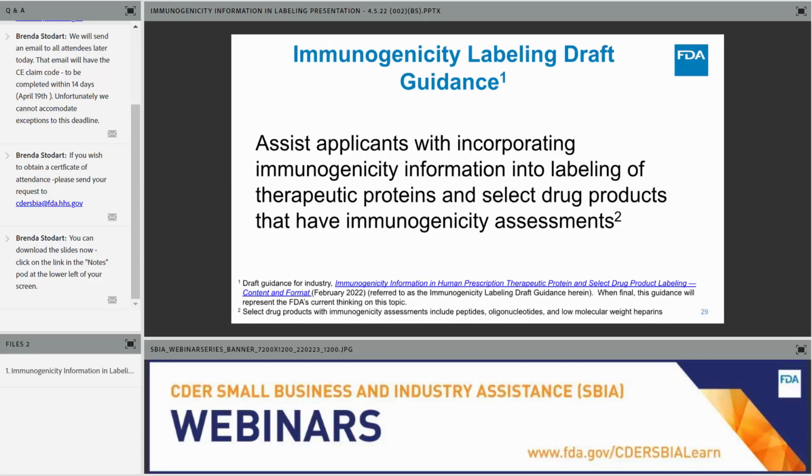So the main purpose of the guidance is to assist FDA staff and applicants to incorporate immunogenicity information in labeling in a consistent manner. And particularly within the purview of the guidance are therapeutic proteins regulated by CDER and select drug products that have immunogenicity assessments, such as certain heparins, peptides, and oligonucleotides.